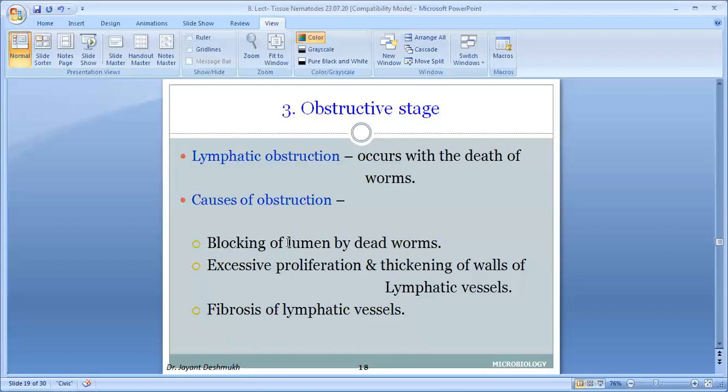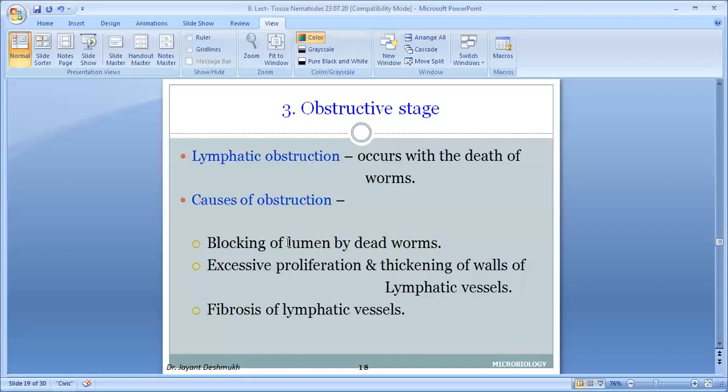So there is accumulation either in the leg or in the genital area. Sometimes there is a rupture, but sometimes they do not rupture due to this accumulation. There is pressure, and due to pressure, plasma leaks from that lymph vessel. Due to the leaking, it accumulates in the affected part, and this is known as edema, lymphoedema. Lymph accumulates into the tissue. Why is it so? Because there is obstruction.